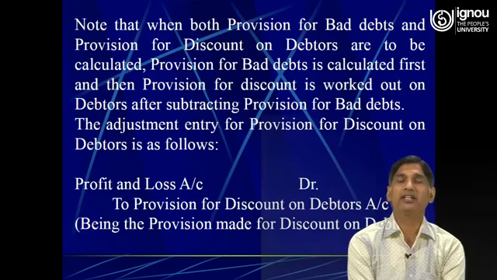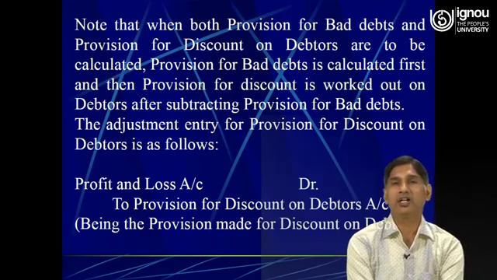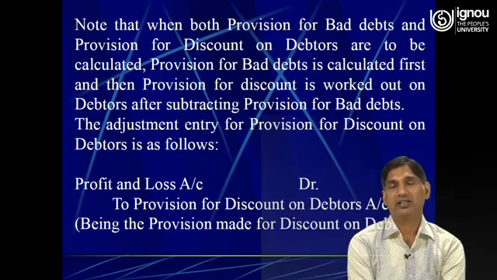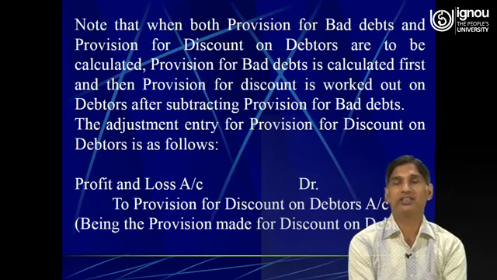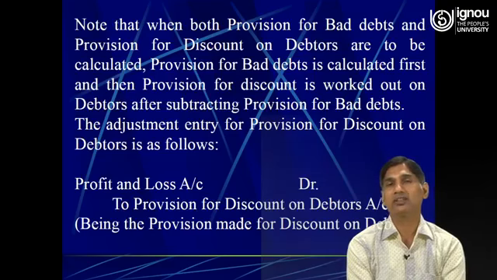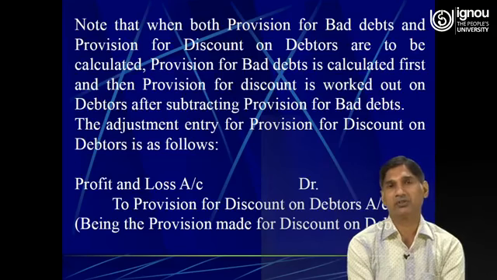The adjustment entry for provision for discount on debtors is as follows. The cash discount which we provide to the good debtors to motivate them to make prompt payment is a loss, an expense for the business.